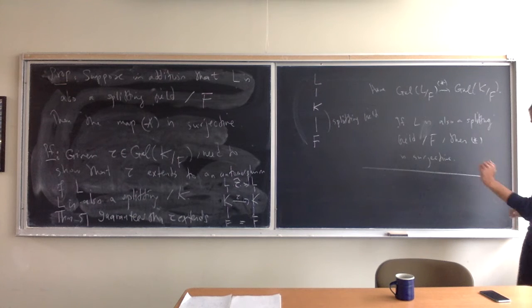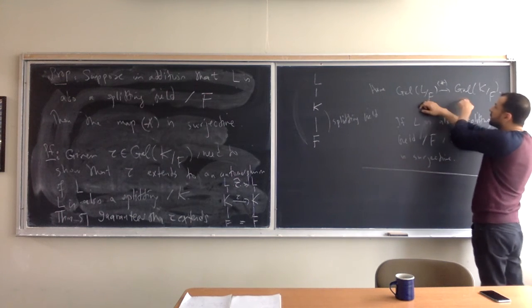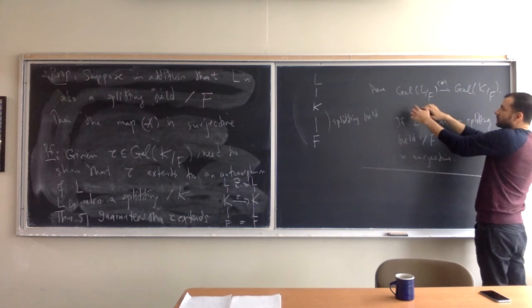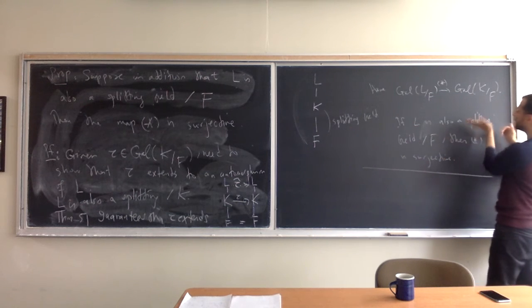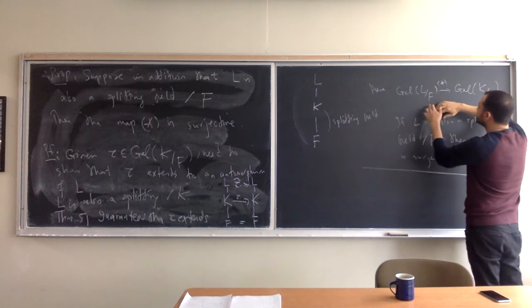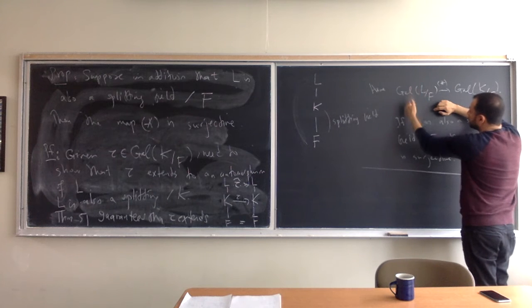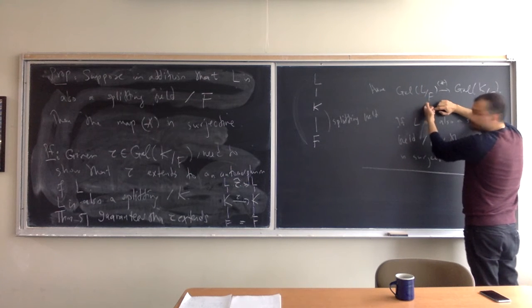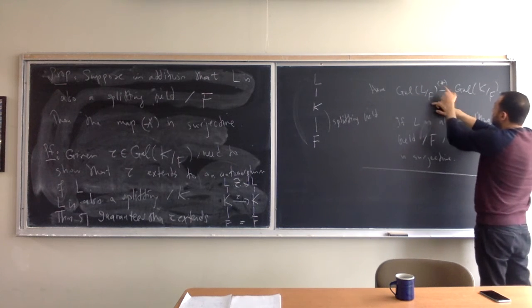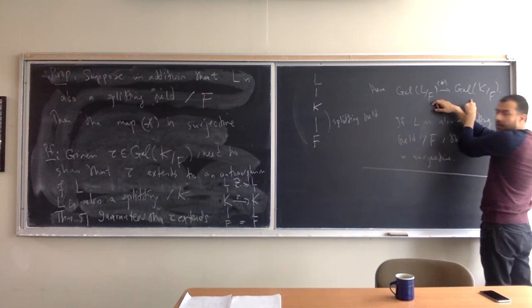By the way, maybe let me also add a remark here that in general, what's the kernel of the map star? So even if you don't assume that L is a splitting field over F, what's the kernel of this map star? Let's just think about this for a second. These are automorphisms of L that fix F. So what was this map? You're just restricting to K, right?